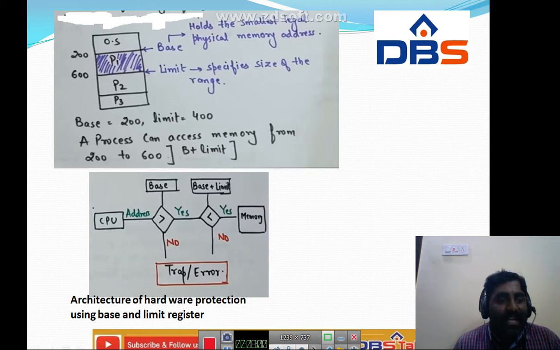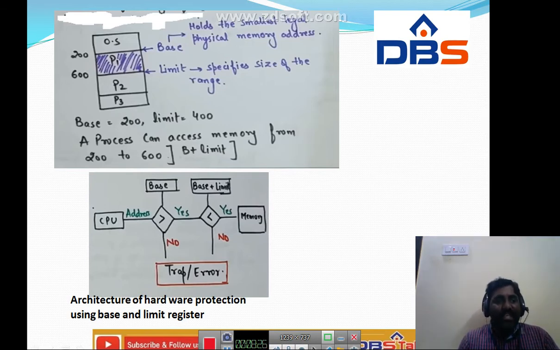What is meant by base? Base is the starting address of P1, that is 200. So a process can access memory from 200 to 600, that means base plus limit. The base is 200 and the limit of P1 is 400, so base plus limit is 600, that is 200 to 600.